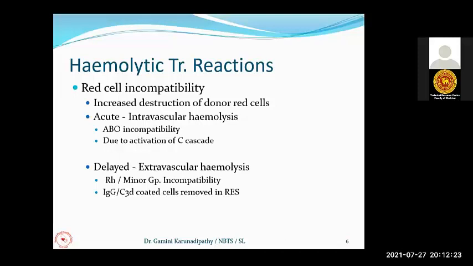Now, the next feature is, as you know, that to develop any immune response, that is, antibody development, you have to get exposed to the antigen previously. Now, in the ABO system, without getting exposed to antigen A or B, you can have anti-A or anti-B in your circulation if you lack any of these antigens.